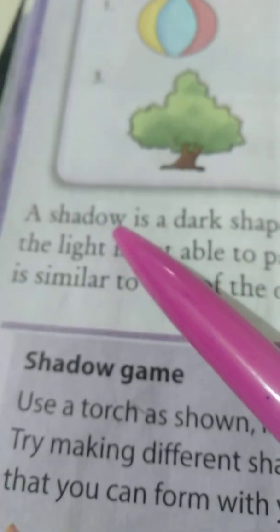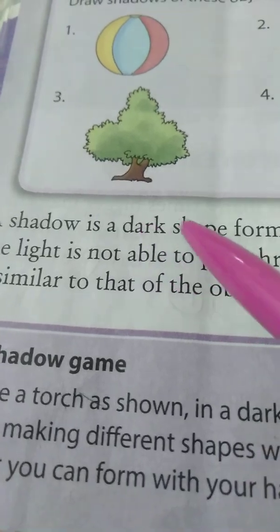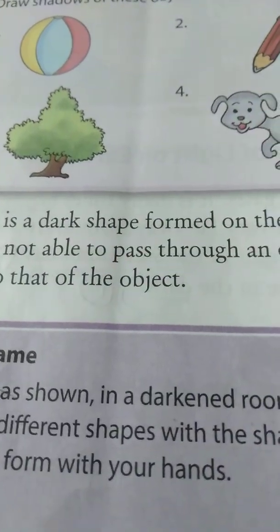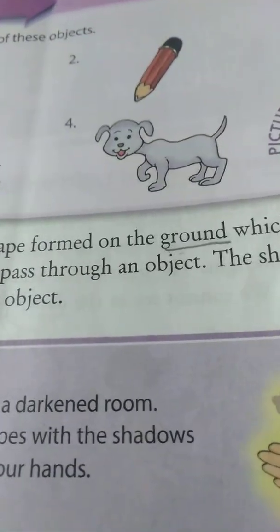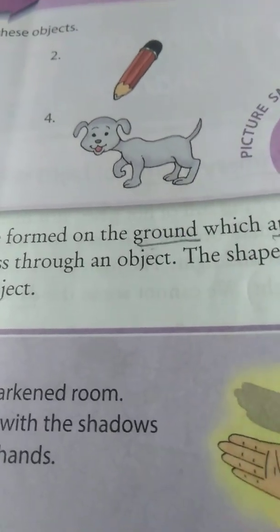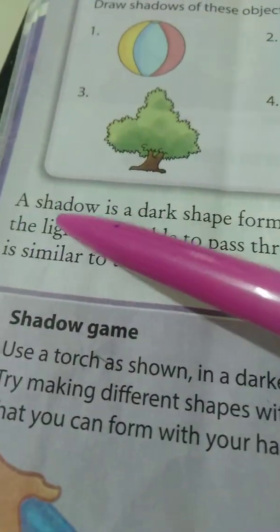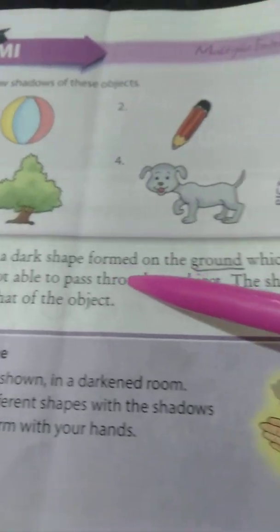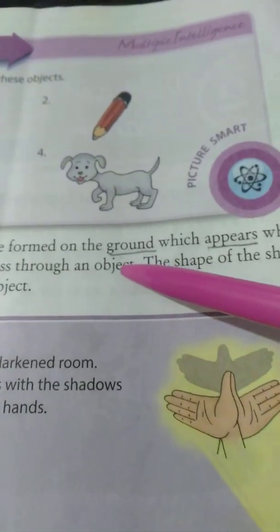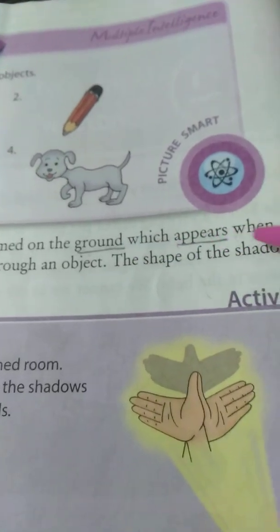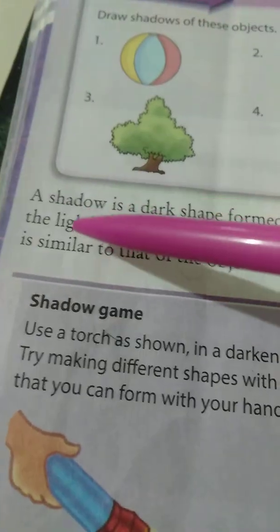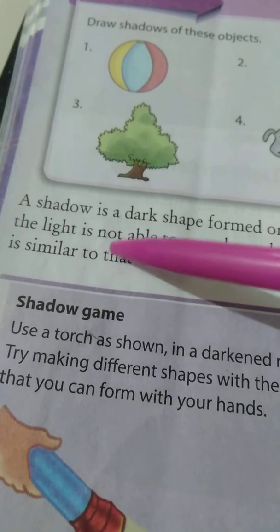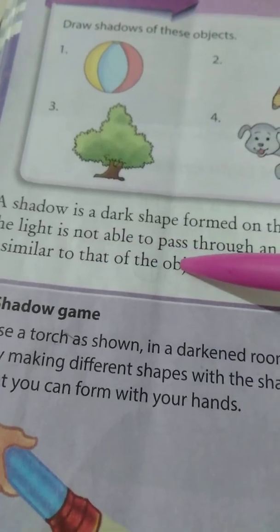Once again, come and learn with your teacher. A shadow is a dark shape formed on the ground which appears when the light is not able to pass through an object. The shape of the shadow is similar to that of the object.